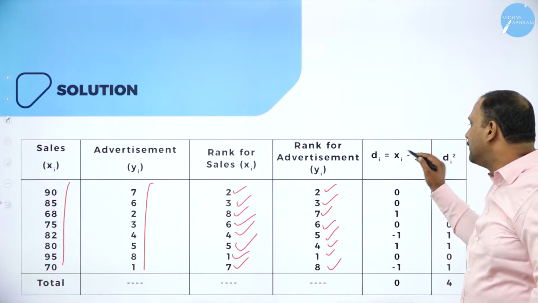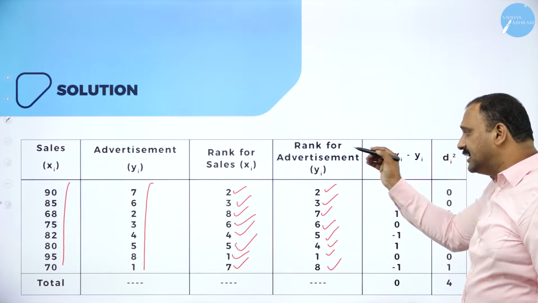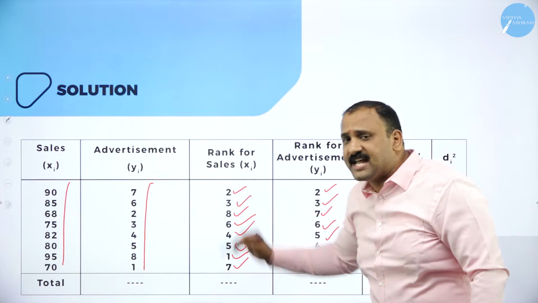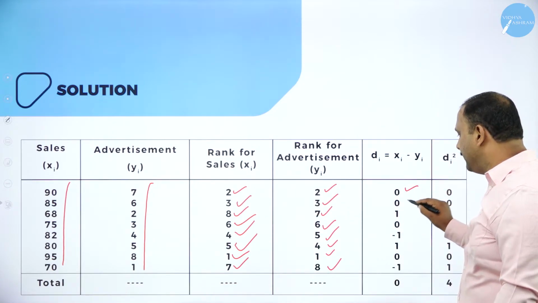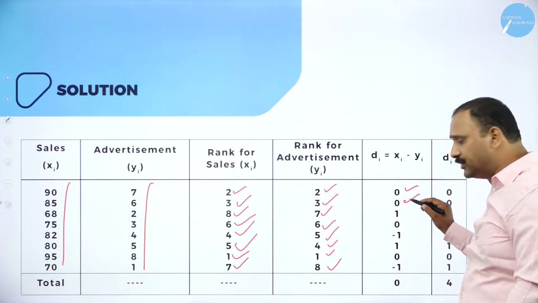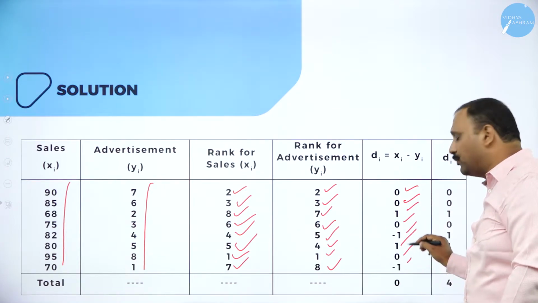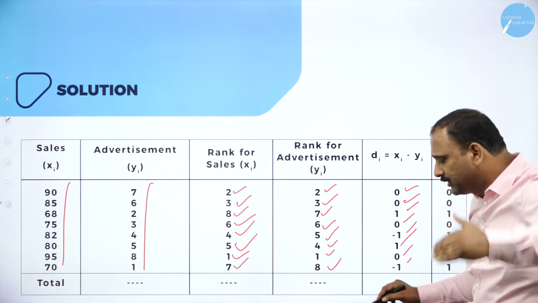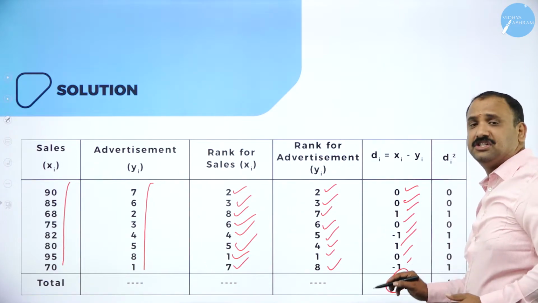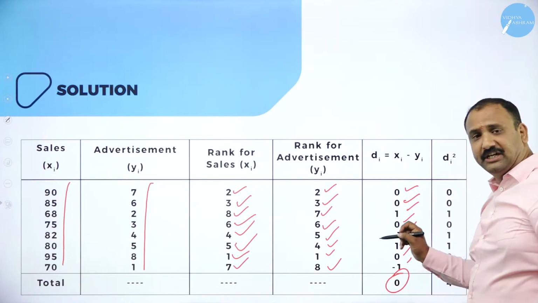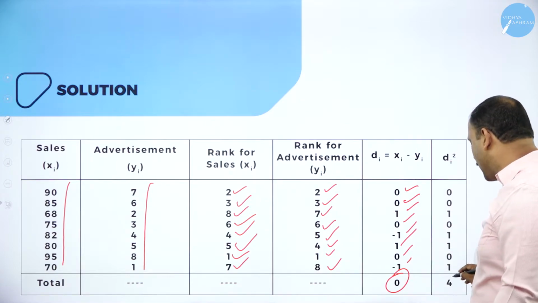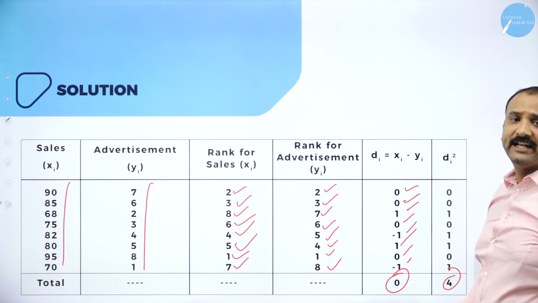So di is equal to xi minus yi, that is the sales minus advertisement. If you do it, you will get the values 0, 0, 1, 0, minus 1, 1, 0 and 1. If you total them up, the value comes to 0. Then you just need to square it. Add the squares, and the total value that you will get is 4.